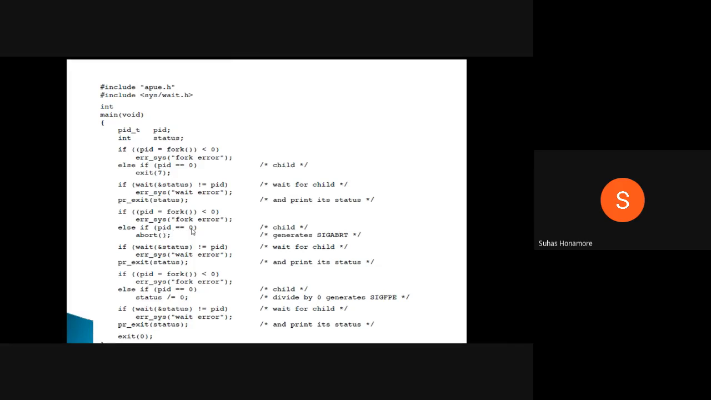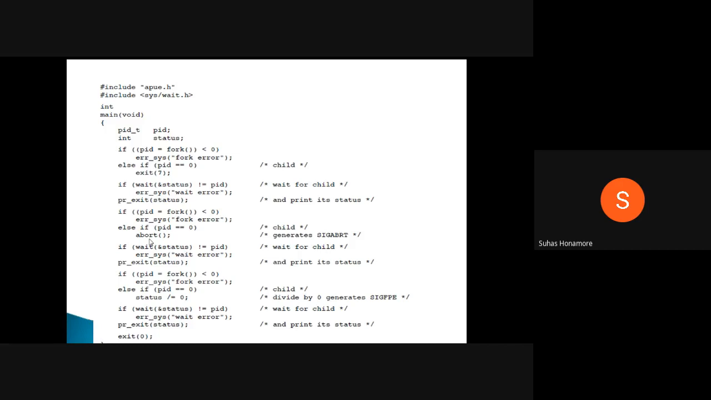Whenever it is the child, what we do is abort. Abort internally returns some status, so whenever the child terminates abnormally, it also returns some status. That status is also received by the parent, and that is where we receive it here. The parent is again waiting: wait(&status).